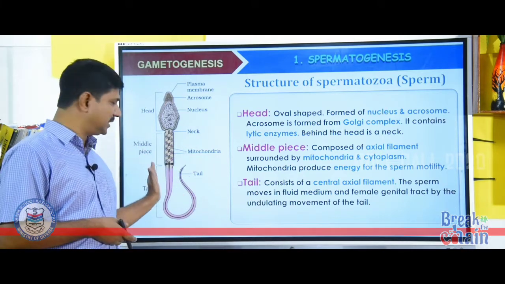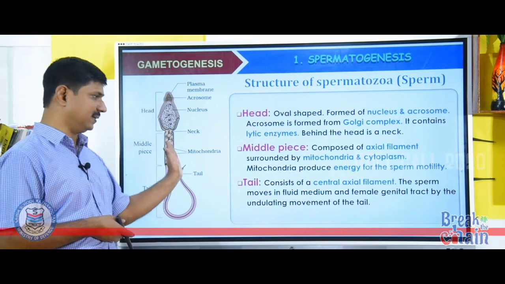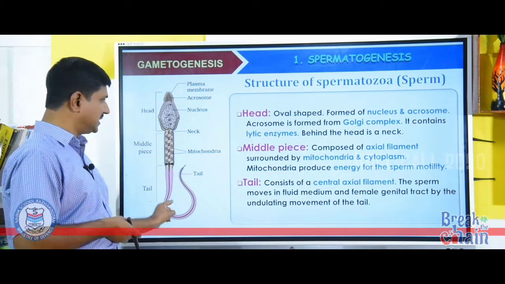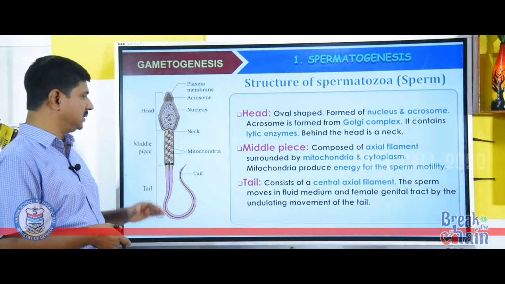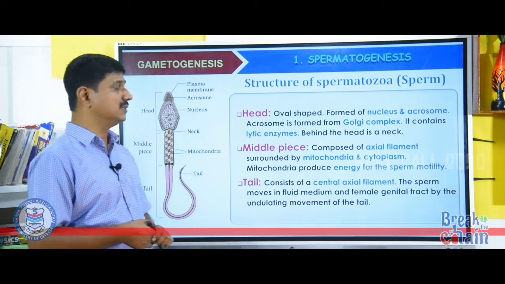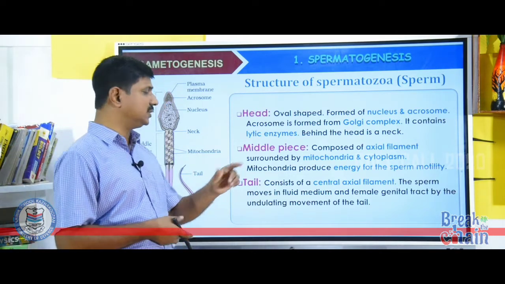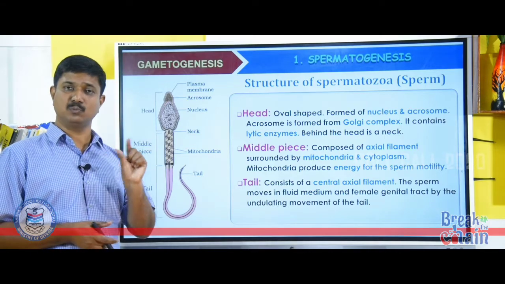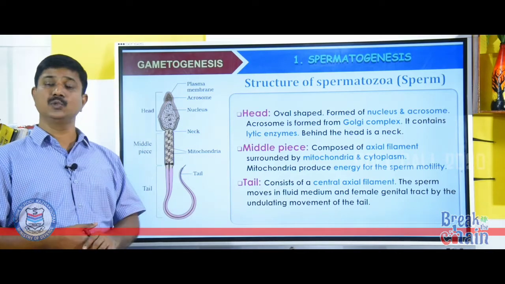The last portion is tail. There is a long tail. Tail consists of a central axial filament. The sperm moves in fluid medium and female genital tract by the undulating movement of the tail. The characteristic movement of the tail is called undulating movement.